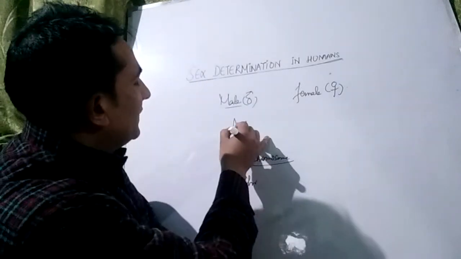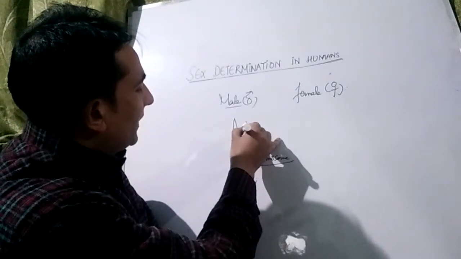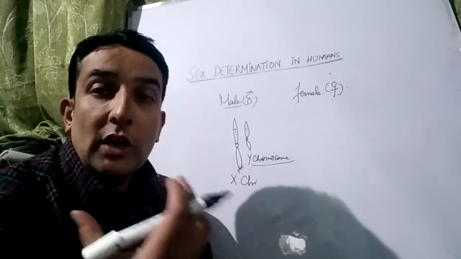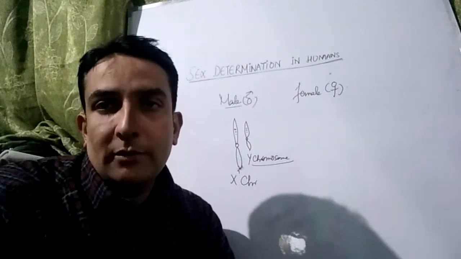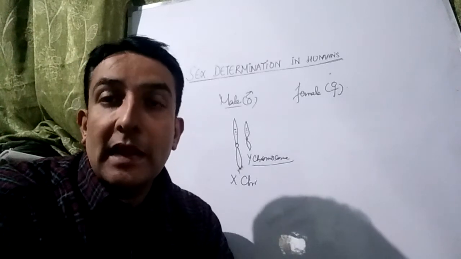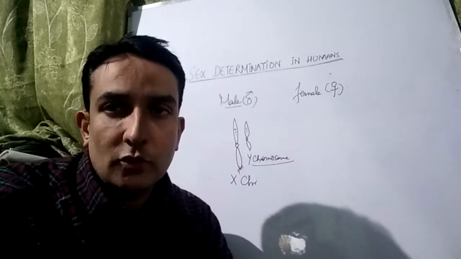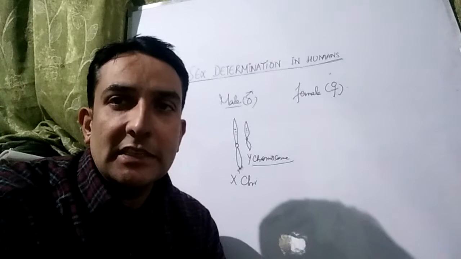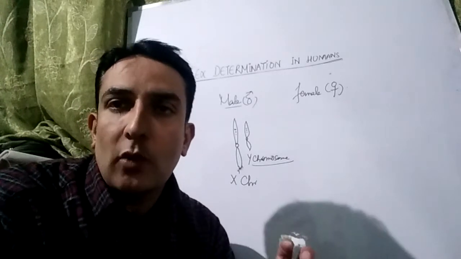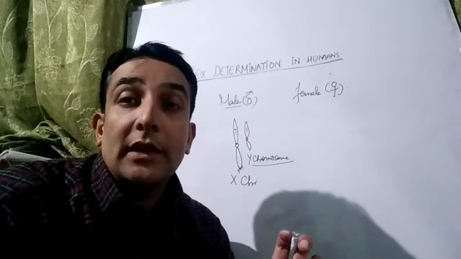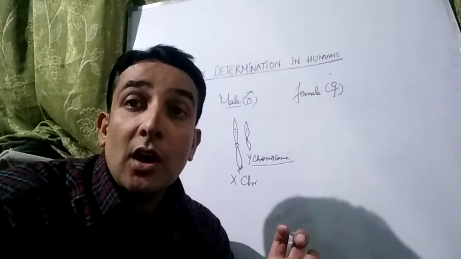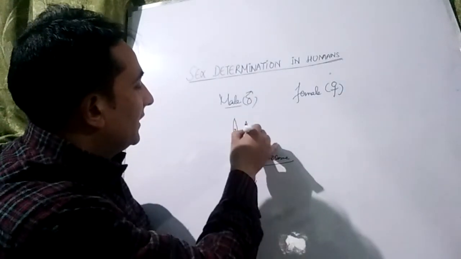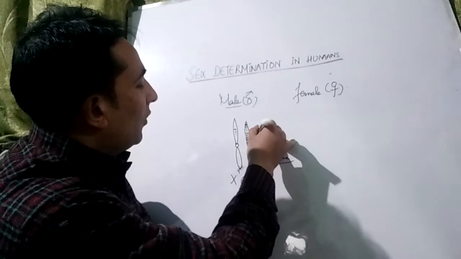You will see these are the genes present on the X chromosome and these are the genes present on the Y chromosome. A region of the Y chromosome is homologous with the X chromosome, and we call that region the homologous region of the Y chromosome. Now there's another region of the Y chromosome which contains genes particular to the Y chromosome, which are not found on the X chromosome, and that region is known as the non-homologous region of the Y chromosome. So this is the homologous region, and this region is the non-homologous region.